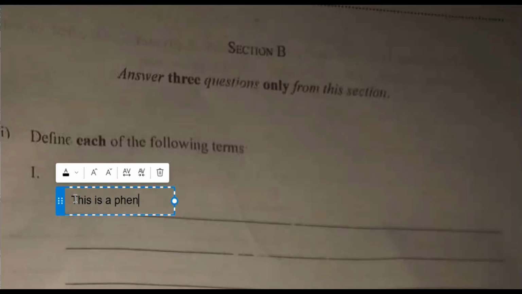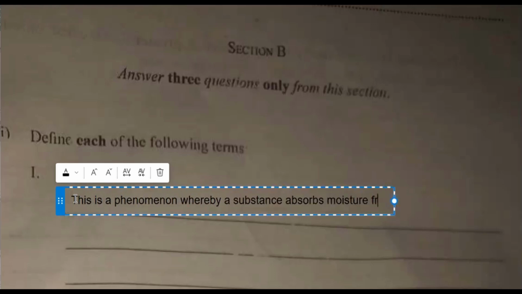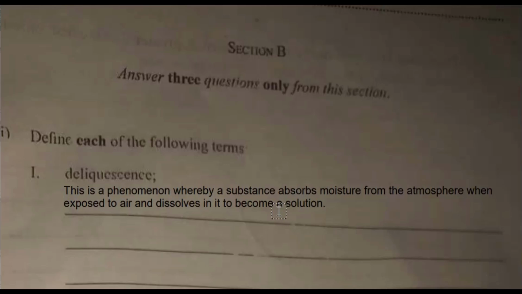Now, substances that undergo deliquescence are said to be what? Deliquescent. So deliquescent are substances, while deliquescence is the phenomenon. All right, so let's write. So let's move on to the next question.